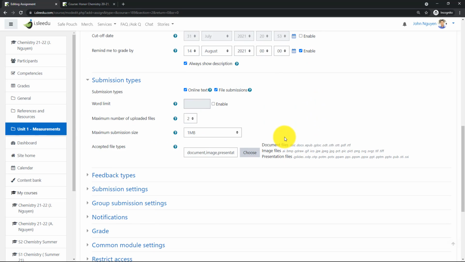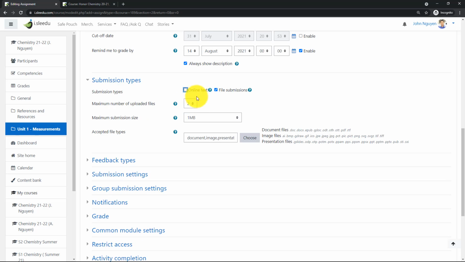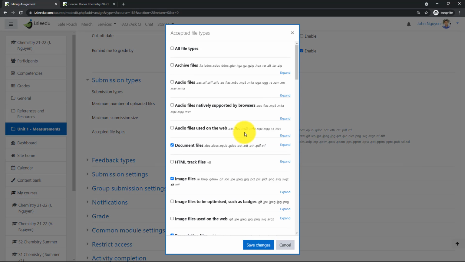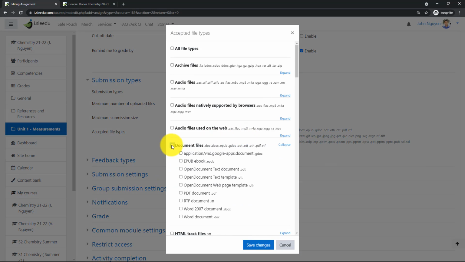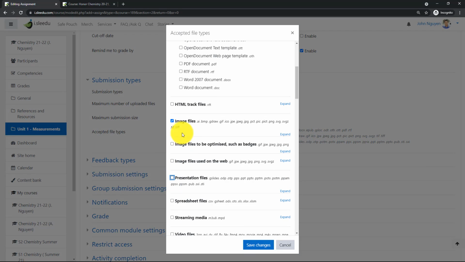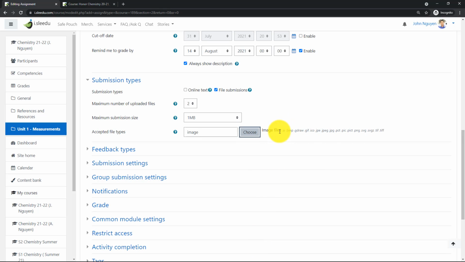Okay, that's fine. In this case, I don't want the student to type anything. I want them to upload a file, okay? So they are going to upload a file. Now, I only want them to upload an image file, so I'm going to choose only images. I don't want them to upload anything else. There you go, just images. So, for example, JPEG or an image that they take with their camera.